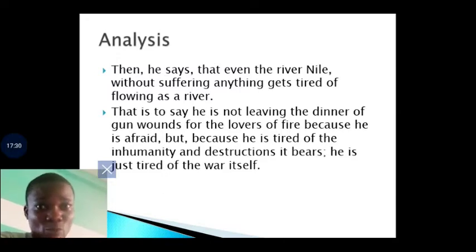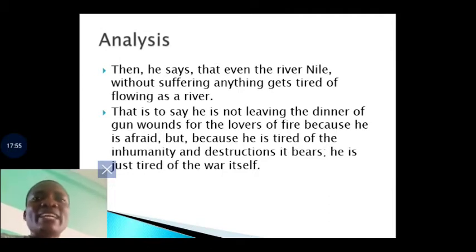Of course, I have told you the allusion to river Nile, what it symbolizes here. That is to say, he is not leaving the dinner of gun wounds for the lovers of fire because he is afraid, but because he is tired of the humanity and destruction he bears. So right now, the poet has taken a different turn. He has come to a point where he is tired of this war.